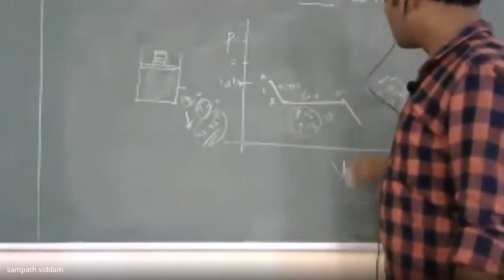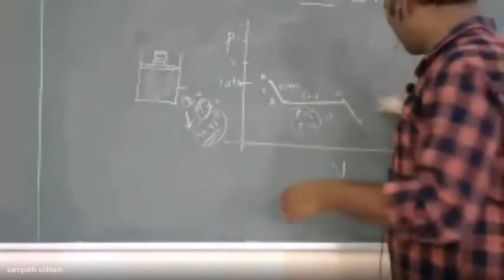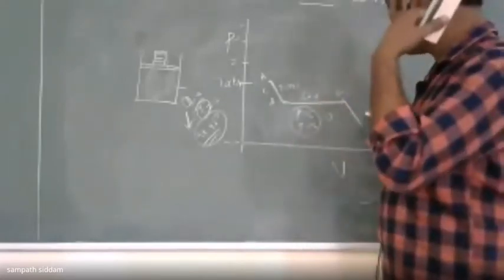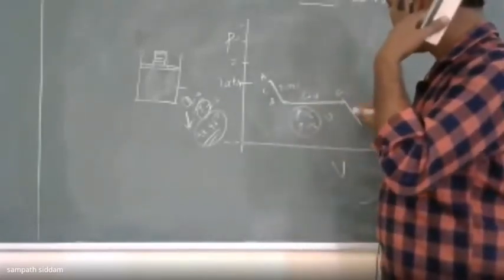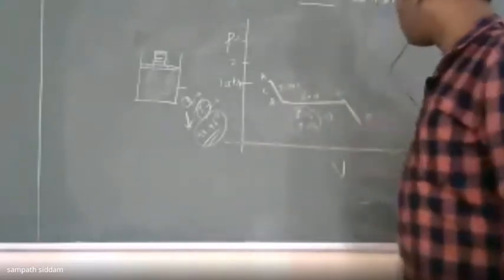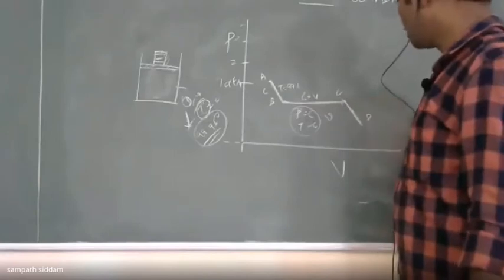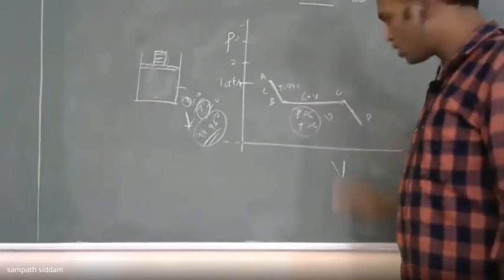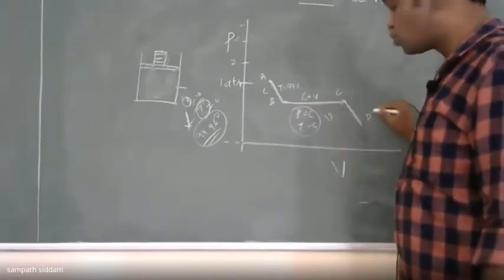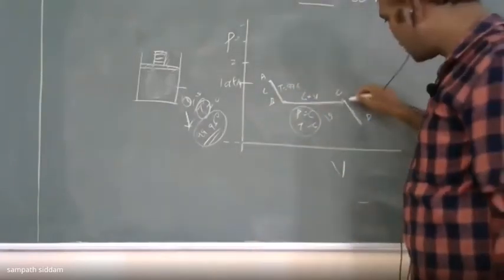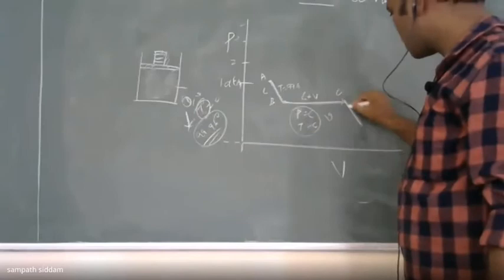So coming to the line of your zone from C to D, here there will be a drop down. There will be a drop down because of the conversion of your vapor into superheated vapor, where your pressures are dropping down.